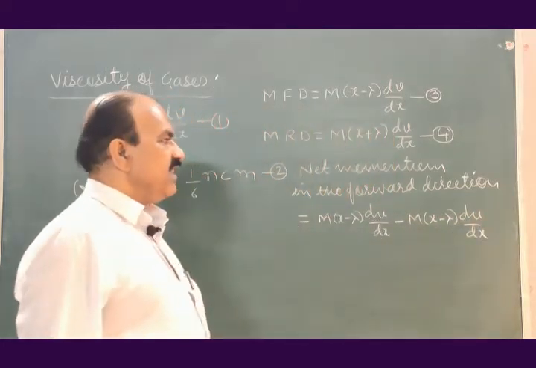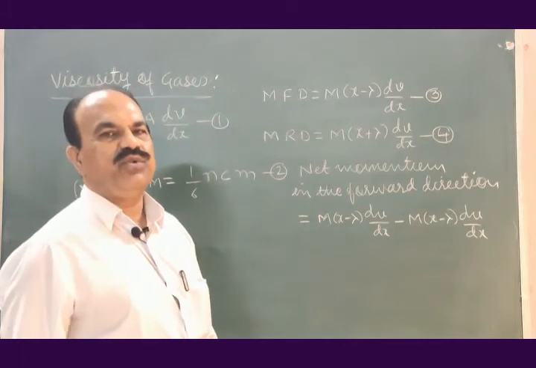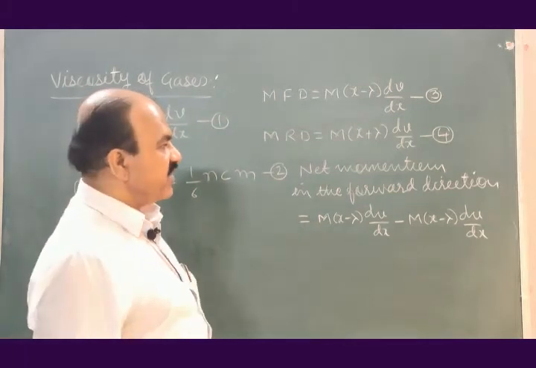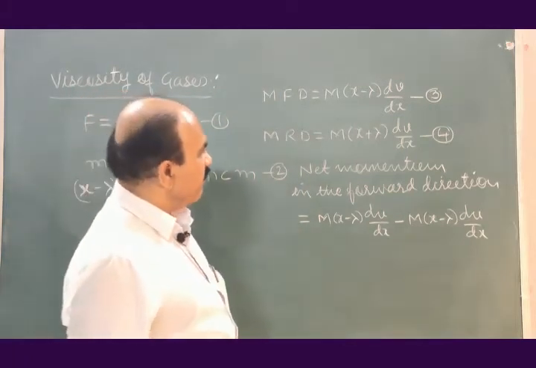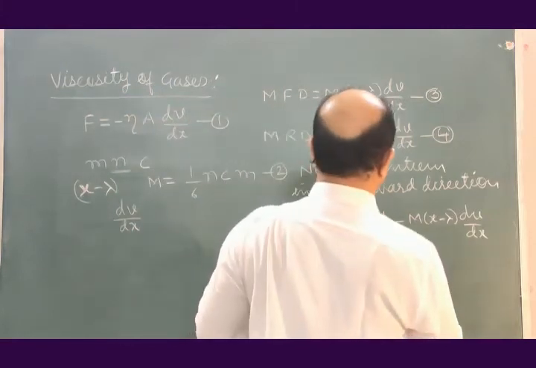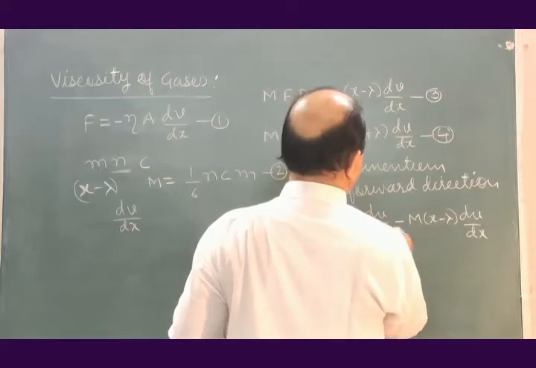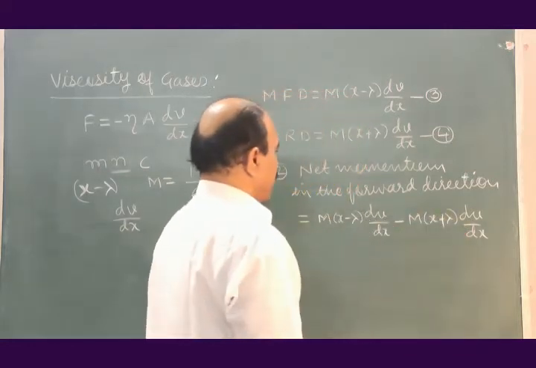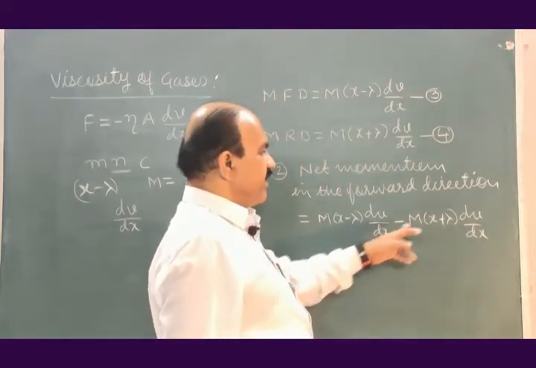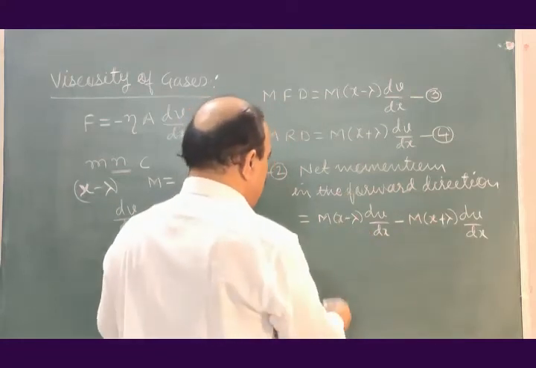Net momentum in the forward direction is equal to momentum in the forward direction minus momentum in the reverse direction. Solve this.